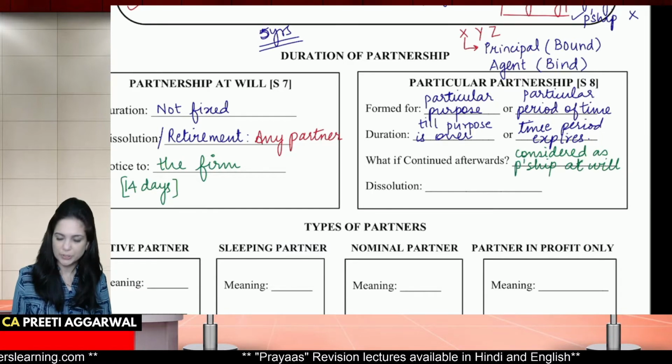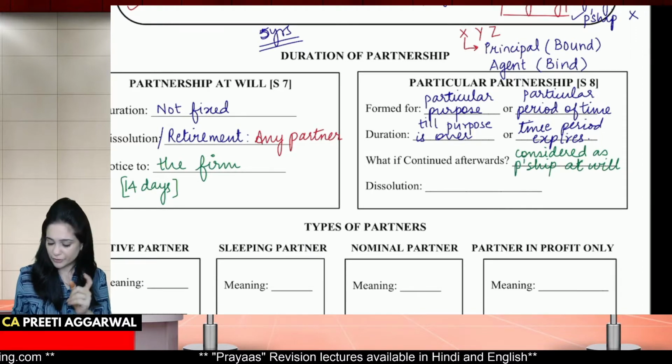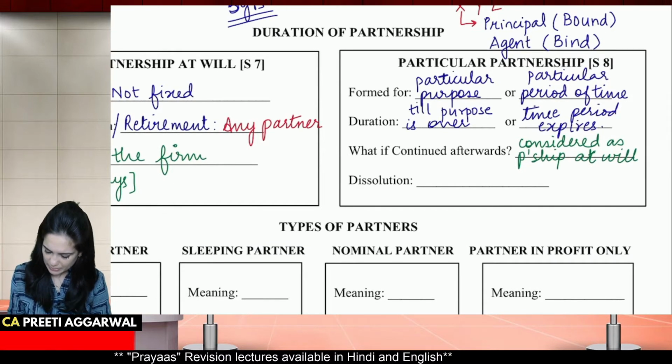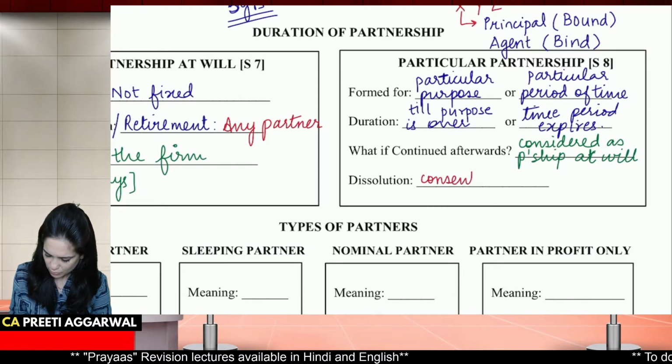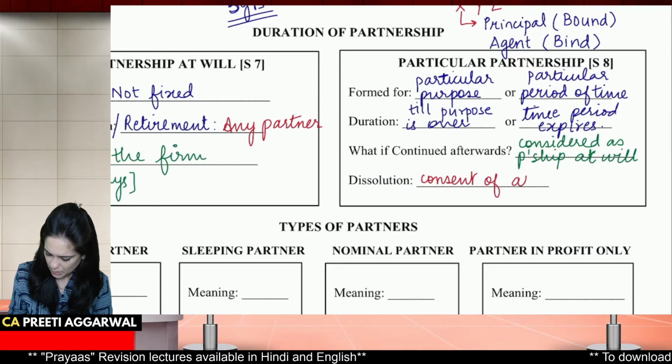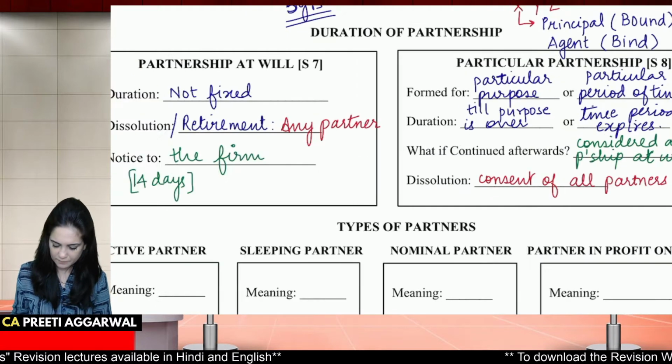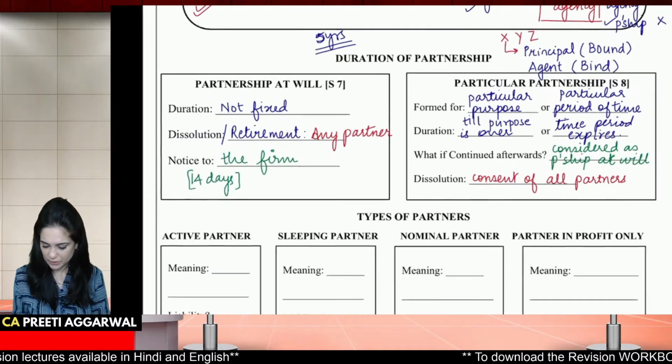How will the dissolution take place? Now, over here, when it is a particular partnership, dissolution will be with the consent of all partners.